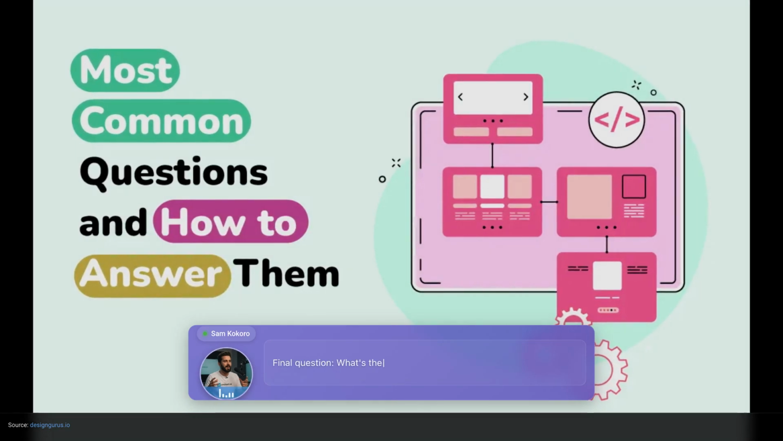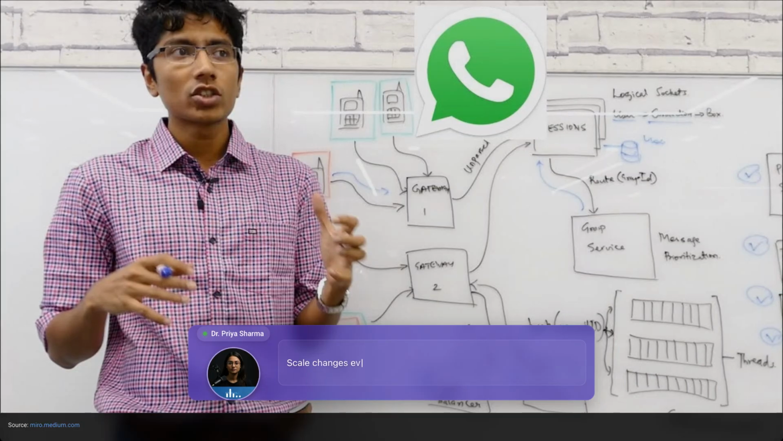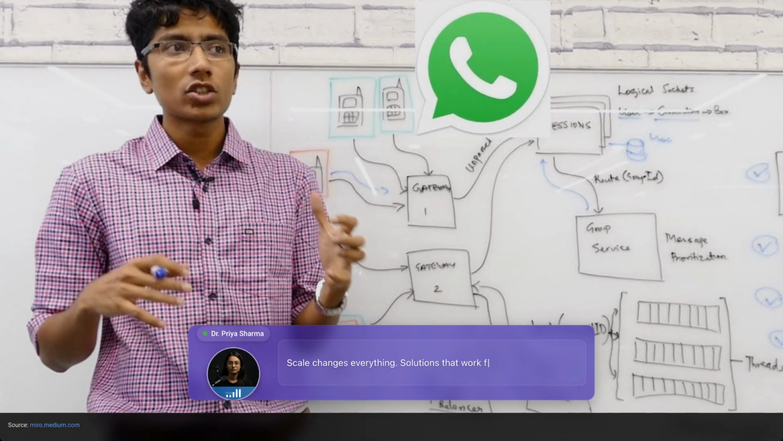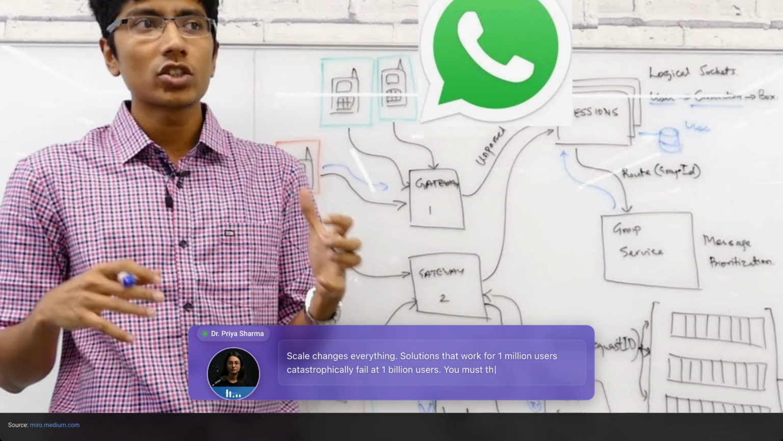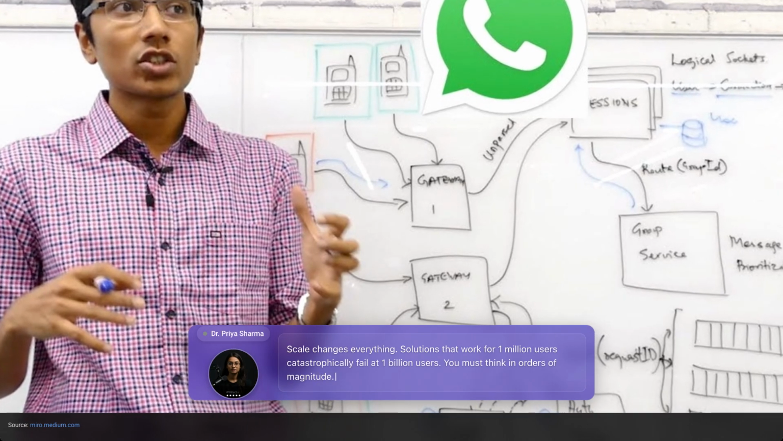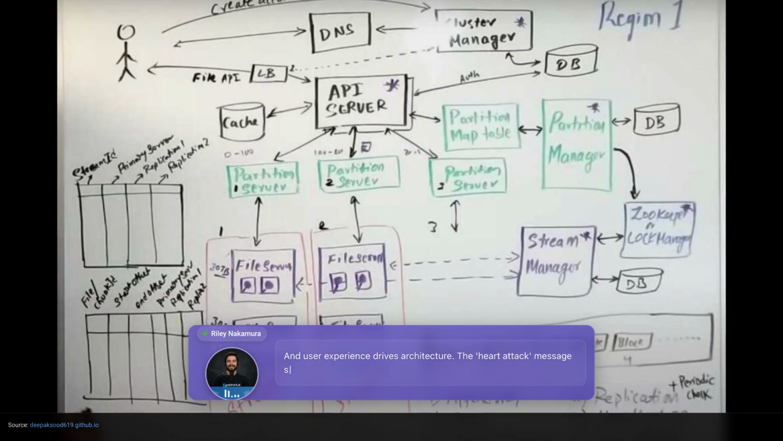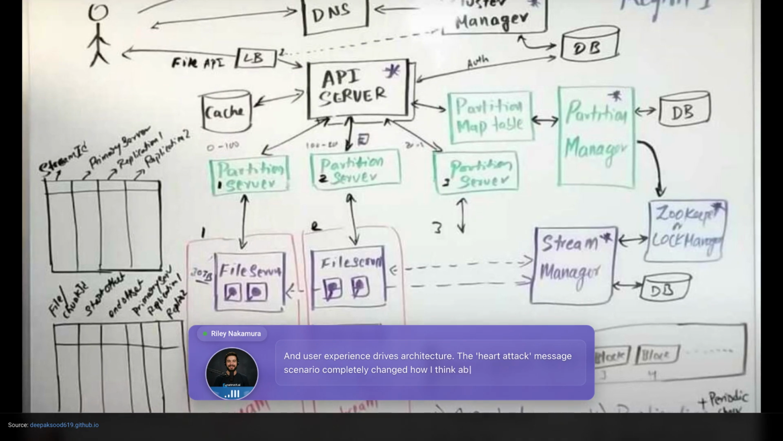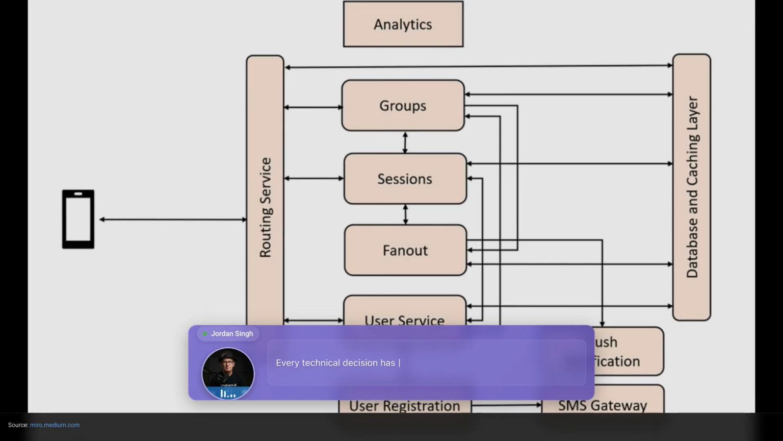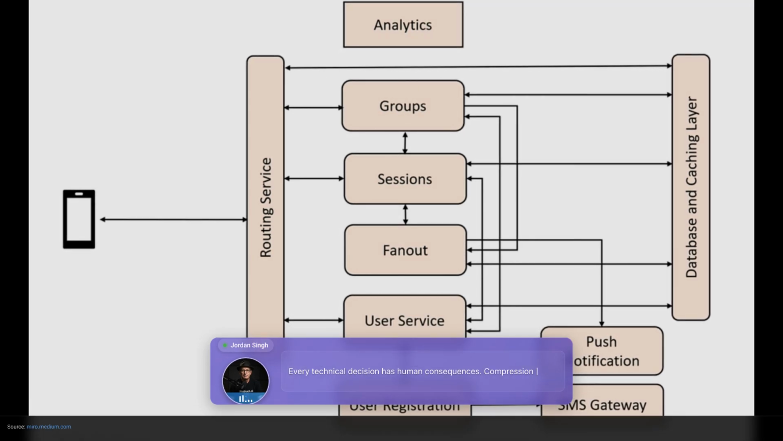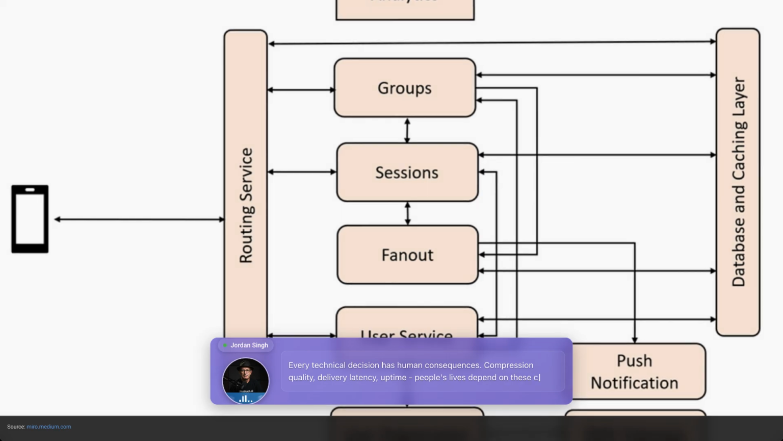Final question, what's the most important lesson from today's interview? Scale changes everything. Solutions that work for 1 million users catastrophically fail at 1 billion users. You must think in orders of magnitude. And user experience drives architecture. The heart attack message scenario completely changed how I think about system reliability. Every technical decision has human consequences. Compression quality, delivery latency, uptime, people's lives depend on these choices.